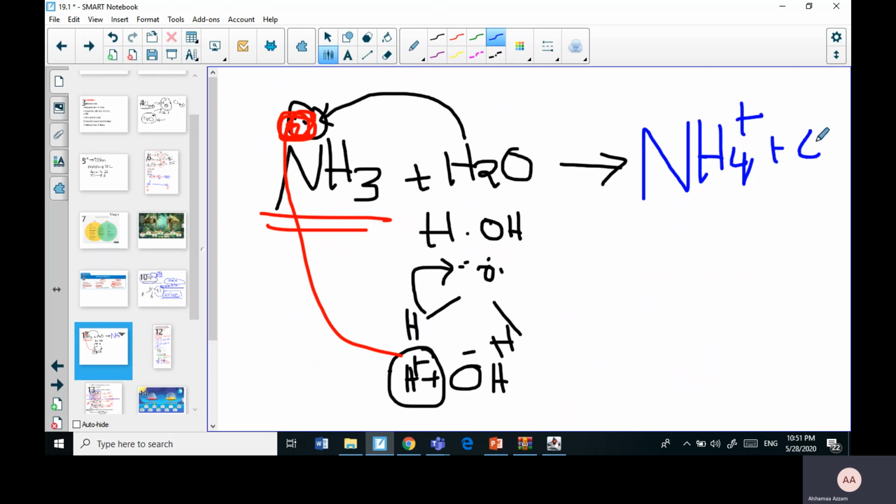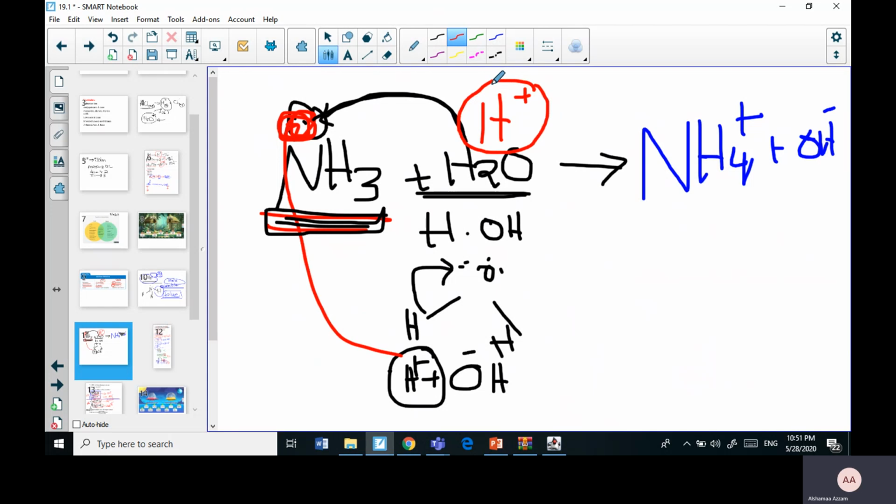NH4 plus and OH minus. So again, according to Bronsted and Lowry, a Bronsted-Lowry base is a substance or compound that, when solubilized in water or in any other material, is willing to accept a proton. It is a proton acceptor. It actually accepts the proton into its structure.